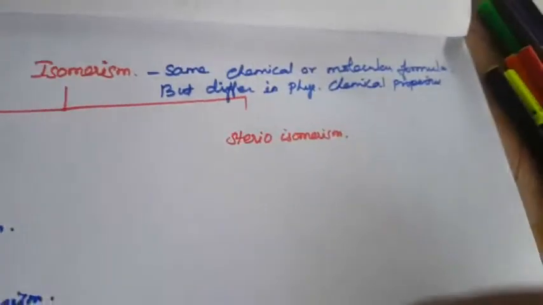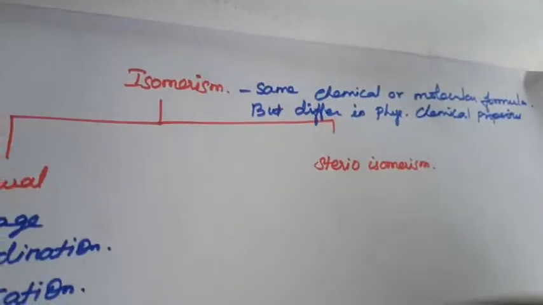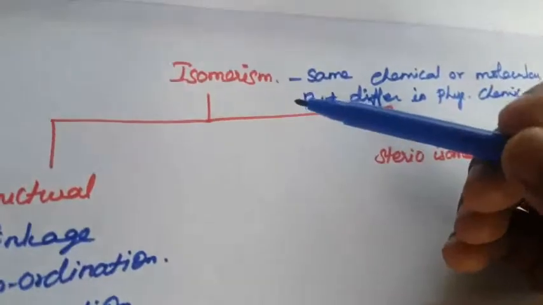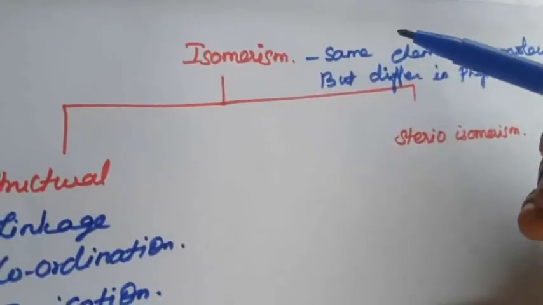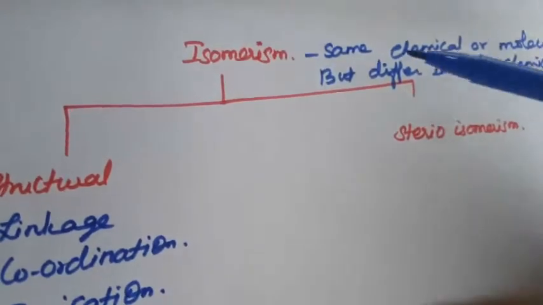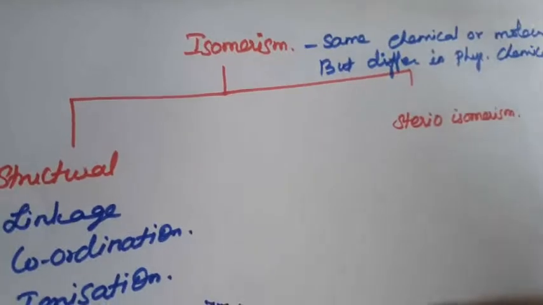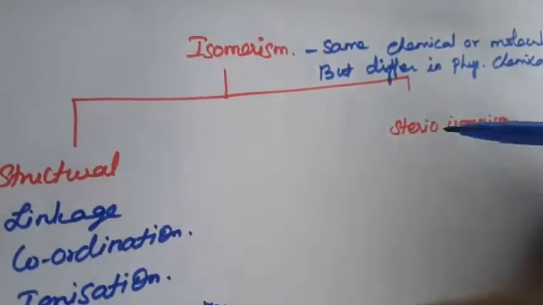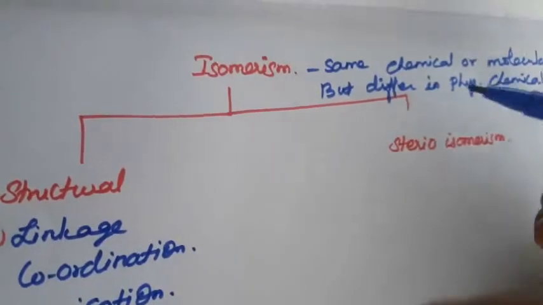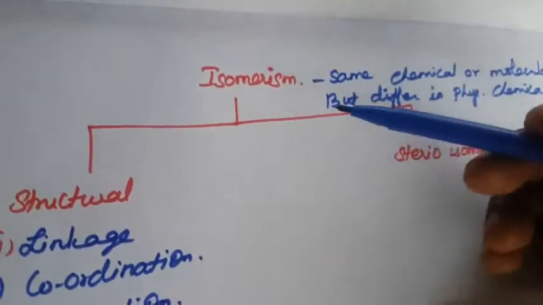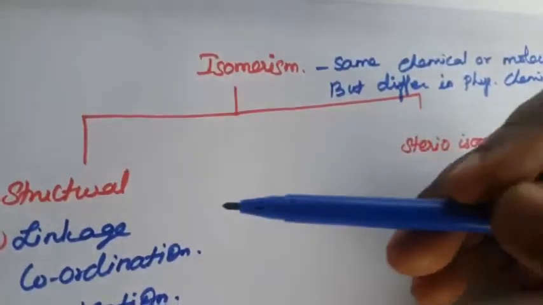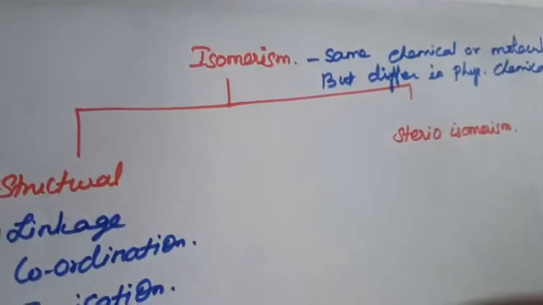So we have already studied what isomerism is. Last year we studied isomerism in organic chemistry, that is structural isomerism, chain isomerism, functional isomerism, position isomerism. The same thing we are going to learn here in coordination compounds. Isomerism is again classified into two main types, that is structural isomerism and stereoisomerism.